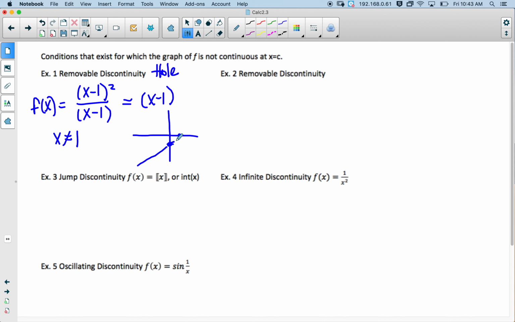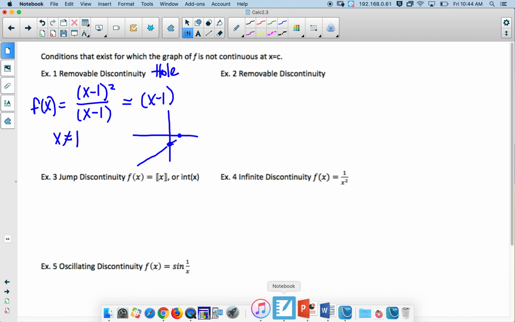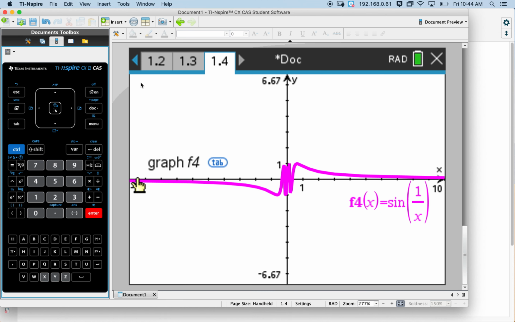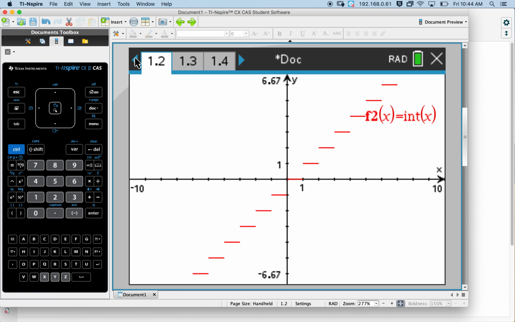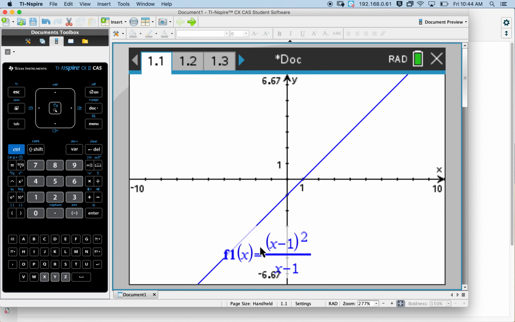But I'm going to just pause right here, and I'm going to show you an example with the calculator. Let me go back. Here's our function right here, x minus 1 squared over x minus 1. And when I look at it, it looks like a perfectly normal line, but it's a little bit misleading.